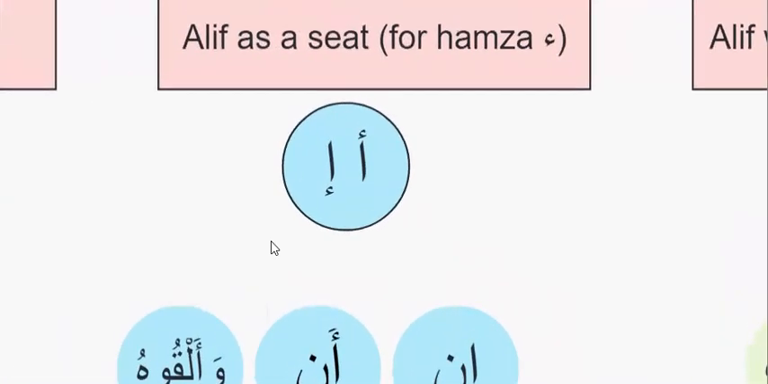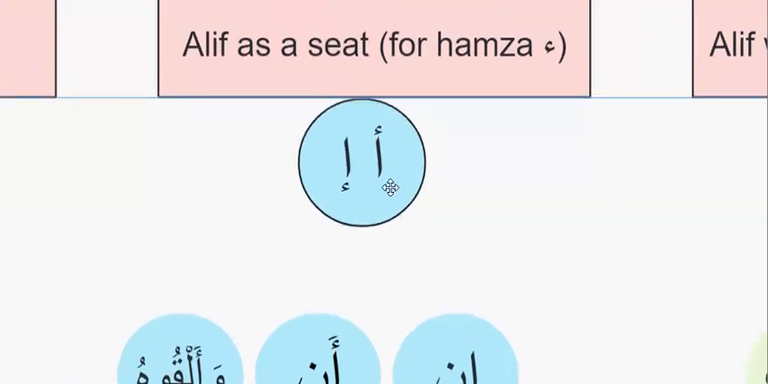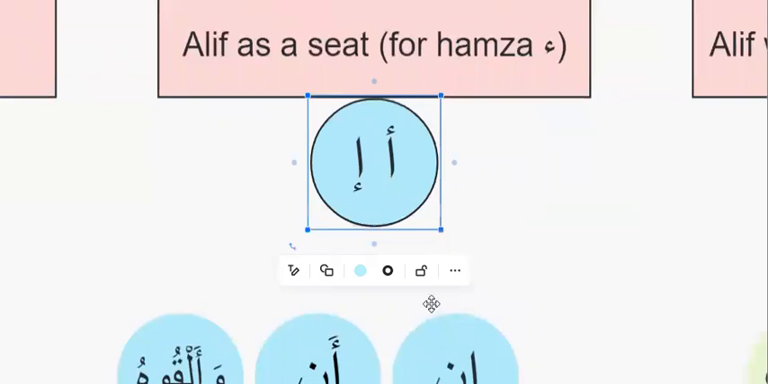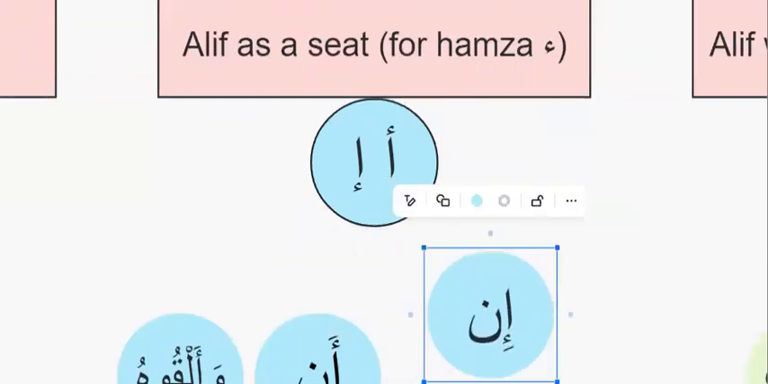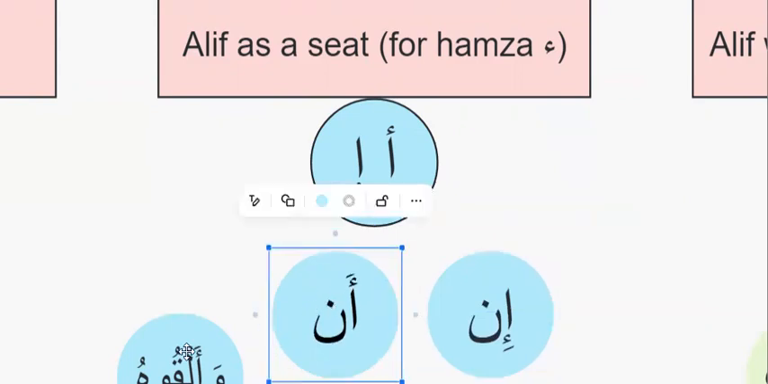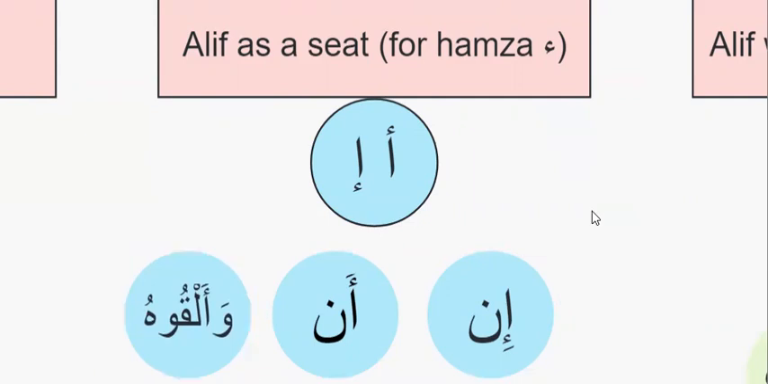Third is alif as a seat for hamza. It can be hamza on top of alif or under alif, like here under alif: inna, anna, wa alquhu. In the three examples, I'm looking only at hamza and seeing what haraka it has. I'm pronouncing that hamza: e, a, a. I'm not paying any attention to the seat, the alif.